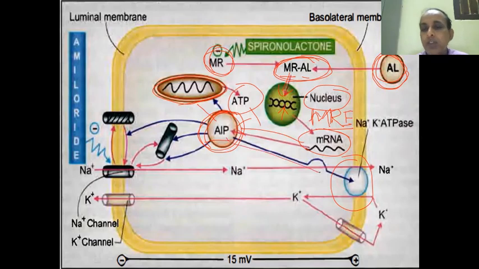This AIP is also transformed into the sodium potassium ATPase pump, which drives sodium from the cell. I have not told you this yet: this cell is representative of the cortical tubular cell in the nephron.